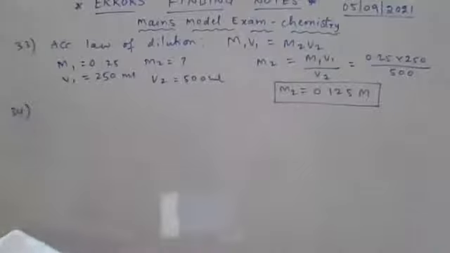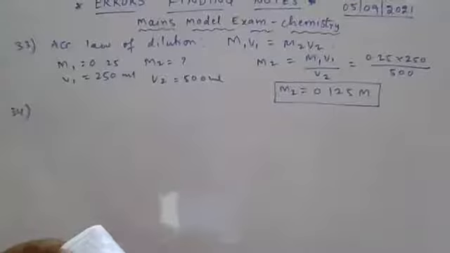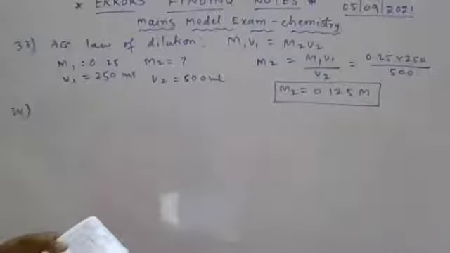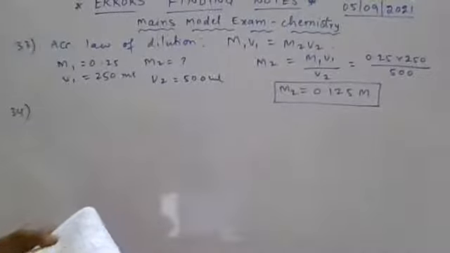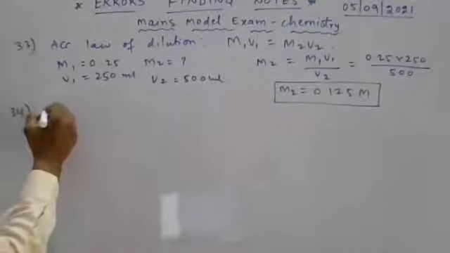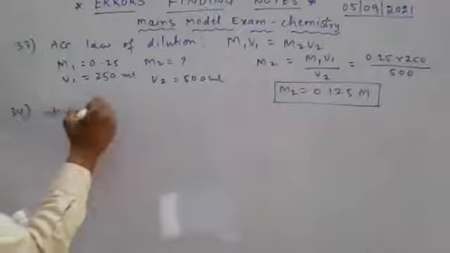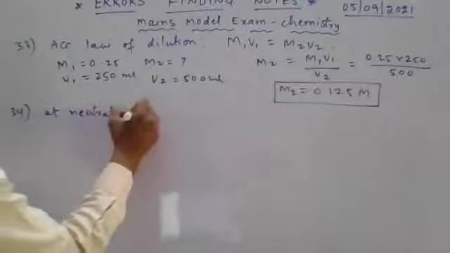Question number 34. Volume of 0.2 N base required to completely react with 0.5 liters of 0.1 N acid, Nana. Here at neutralization, Nana.